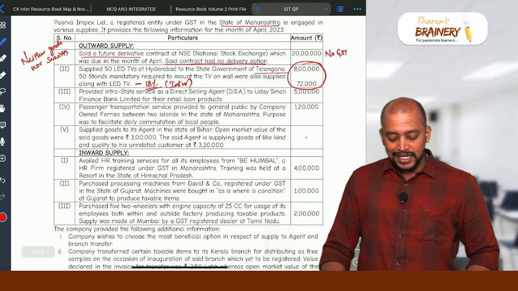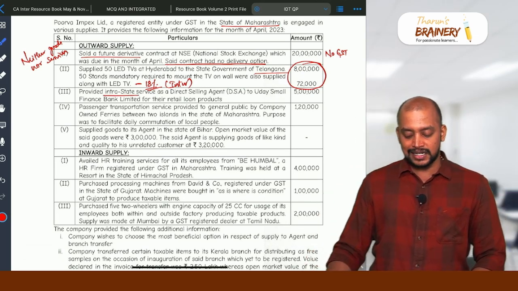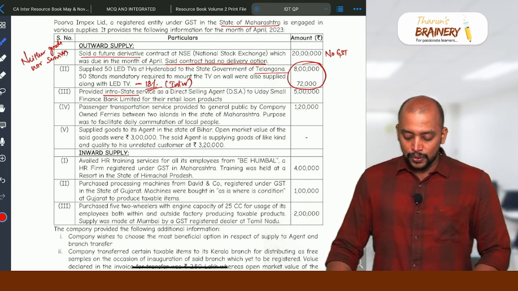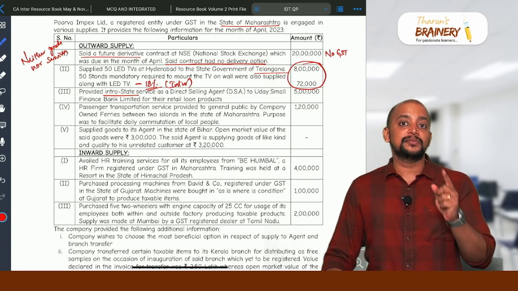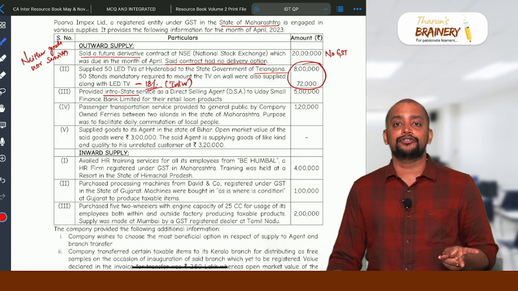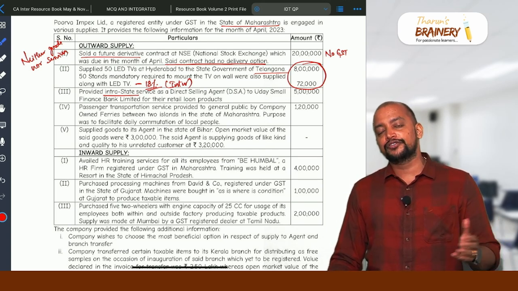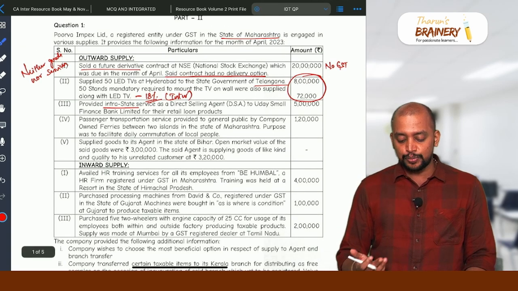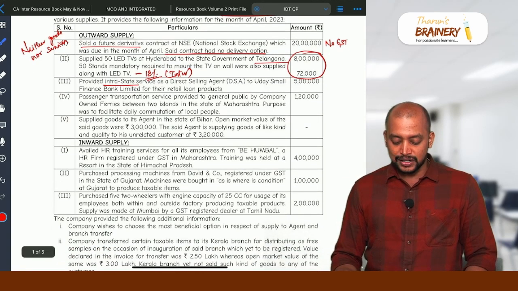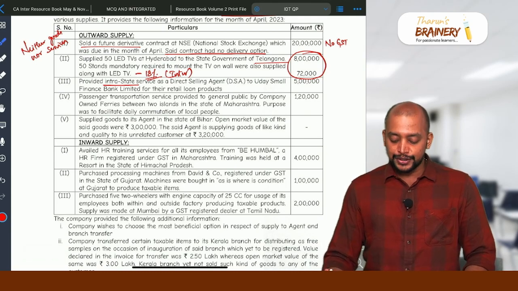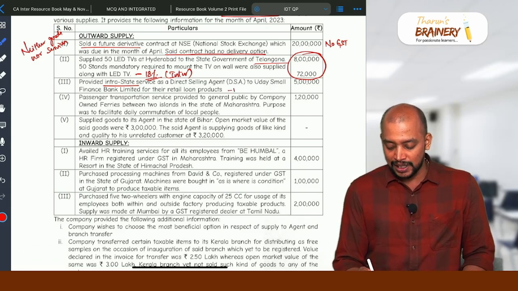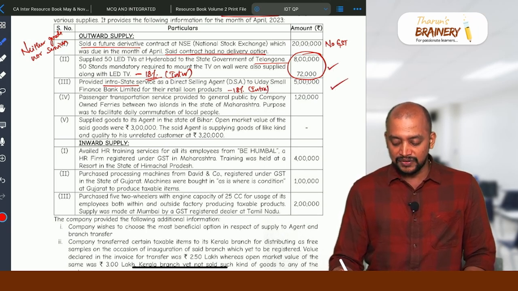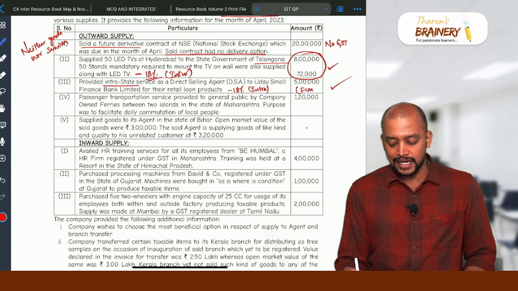Number 3, provided intrastate service. Clearly it is given as intrastate service as a direct selling agent to Uday Small Finance Bank Limited for their retail loan products. A direct selling agent is covered under RCM if the direct selling agent is other than a body corporate or firm. If the direct selling agent is a body corporate or firm, it will not come under RCM. In this case, Purva Impex Limited is a registered entity, so the supplier is a body corporate, so it will come under FCM only, not under RCM. GST is payable at 18%, and it is given as intra, meaning CGST and SGST will be payable on that. It will come under FCM only, RCM not applicable.